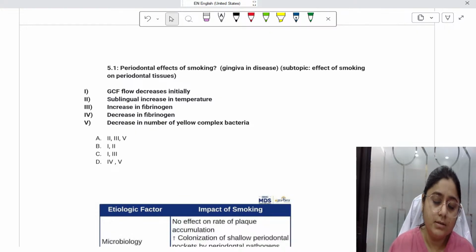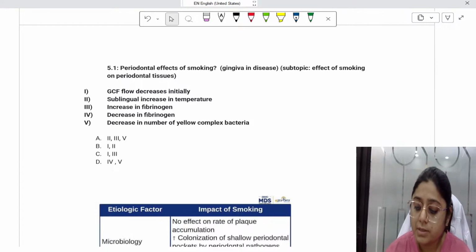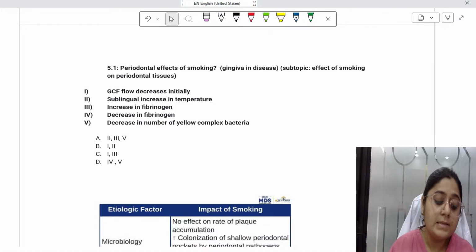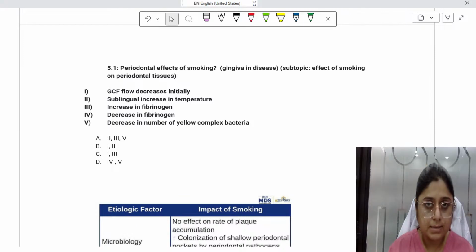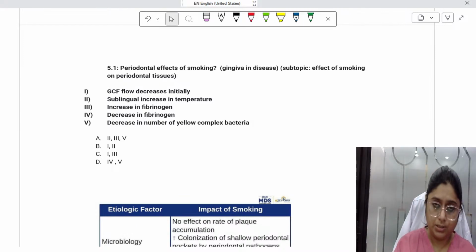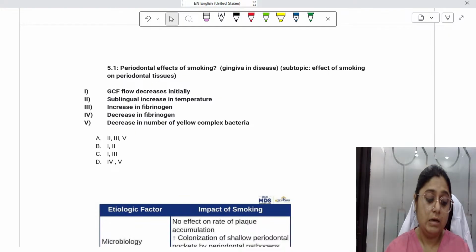The first option is GCF. What are the periodontal effects of smoking? Number one is GCF flow decreases initially and then it increases. Here they have just given decreases initially, but you must remember that initially GCF flow decreases, then it increases.